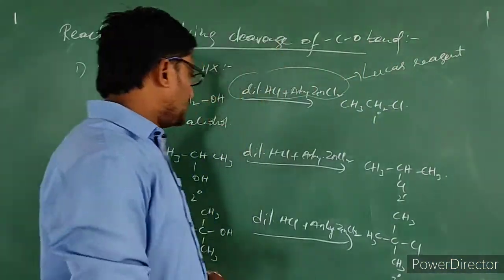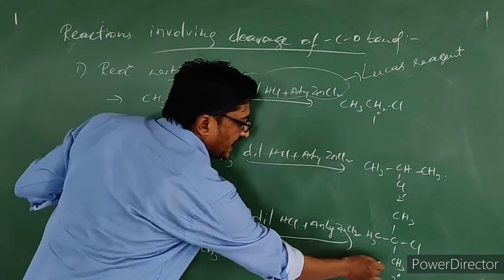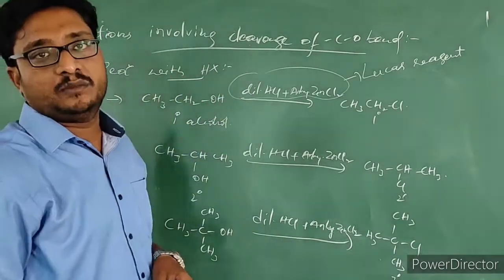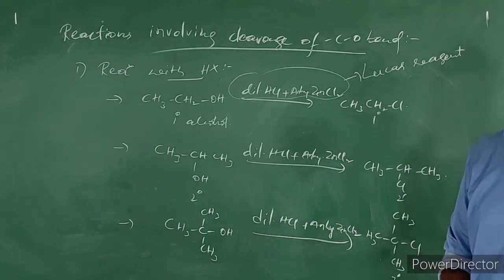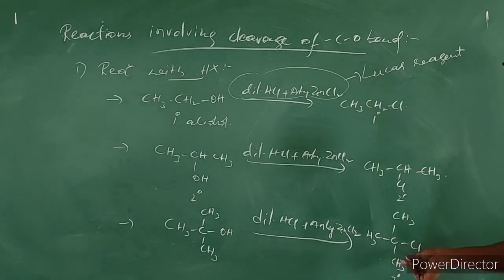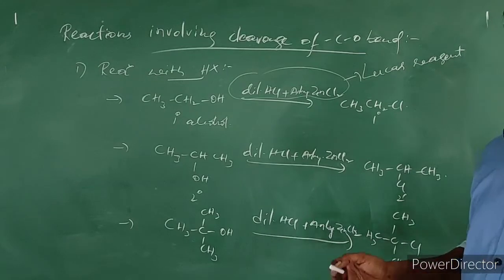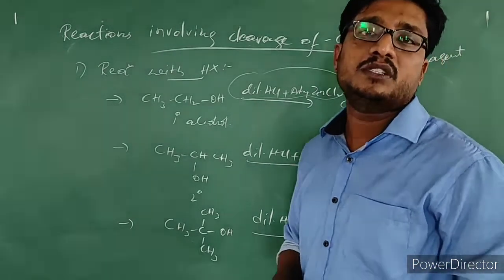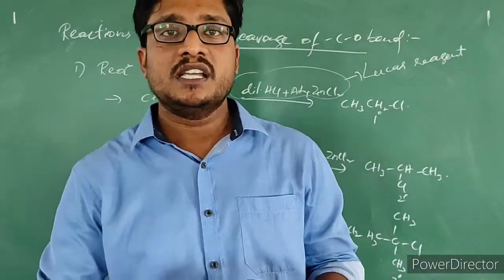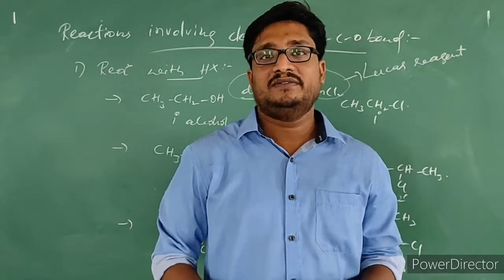Okay, so among these three things, tertiary alkyl halide will get produced easily because the tertiary carbocation which gets produced here will be stable. Since that is stable, this tertiary alkyl halide will be produced fast. So the tertiary alkyl halide which gets produced here will form turbidity easily. Turbidity means what? Precipitate. It produces the precipitate easily or faster.